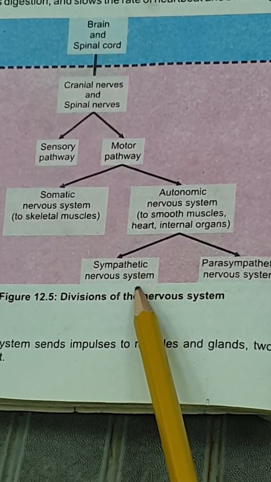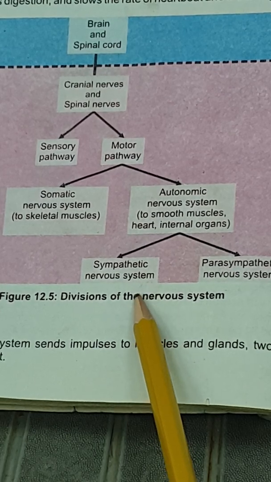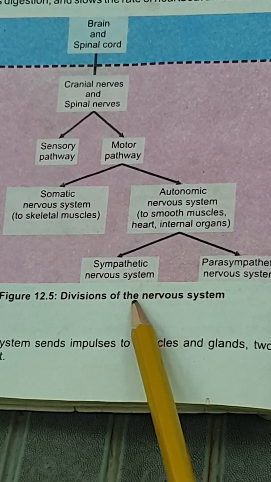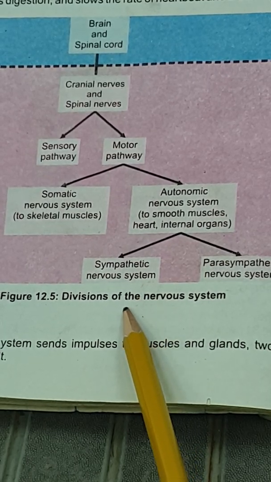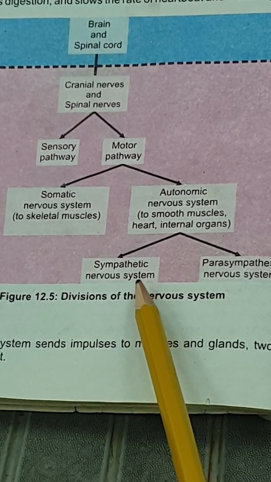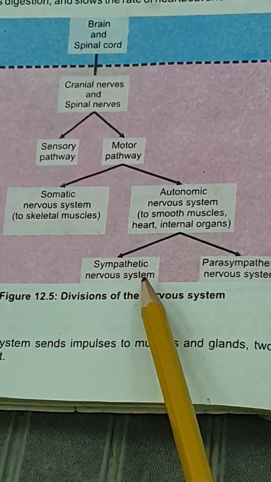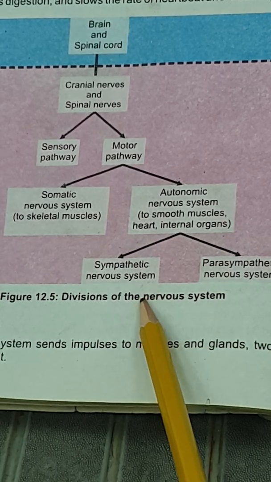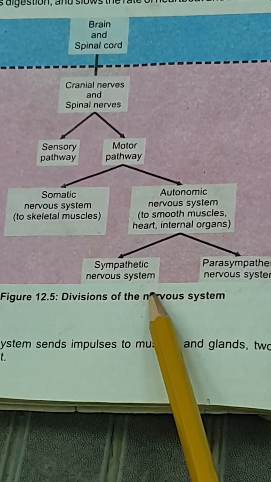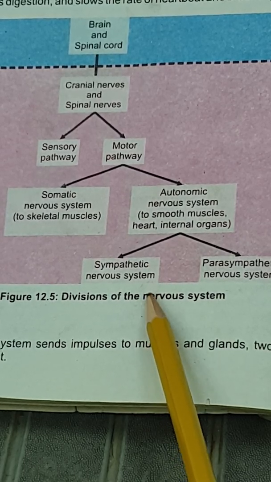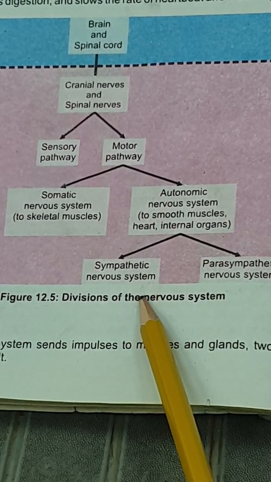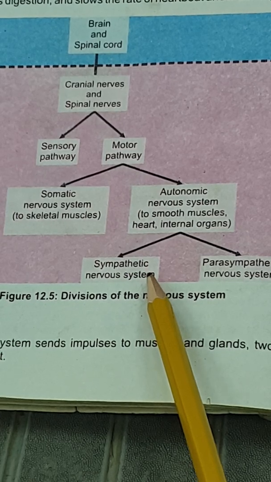So that's why this is known as the fight or flight response. It means that in that condition our body is in an emergency. So the activity of the sympathetic nervous system is to bring changes like the inhibition of digestion, the increase of the breathing rate, the increase of the heart rate, the dilation of the pupil, and changes in the color of our skin.